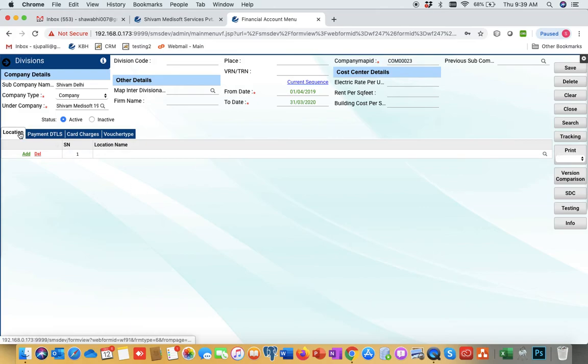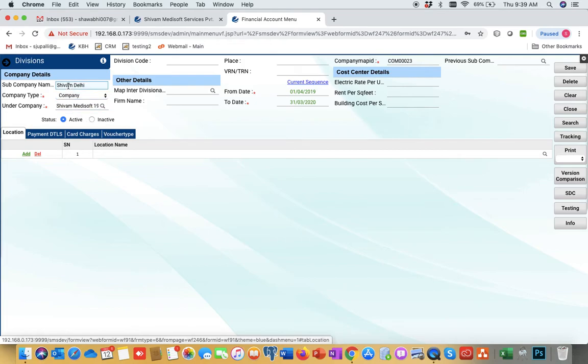Now I am coming to the location grid. As I told, if a company has multiple branches or locations and wants to do accounting location wise, they have to create sub divisions. If they have only one company, then they have to create one division. If they have multiple, then they create multiple sub companies location wise.